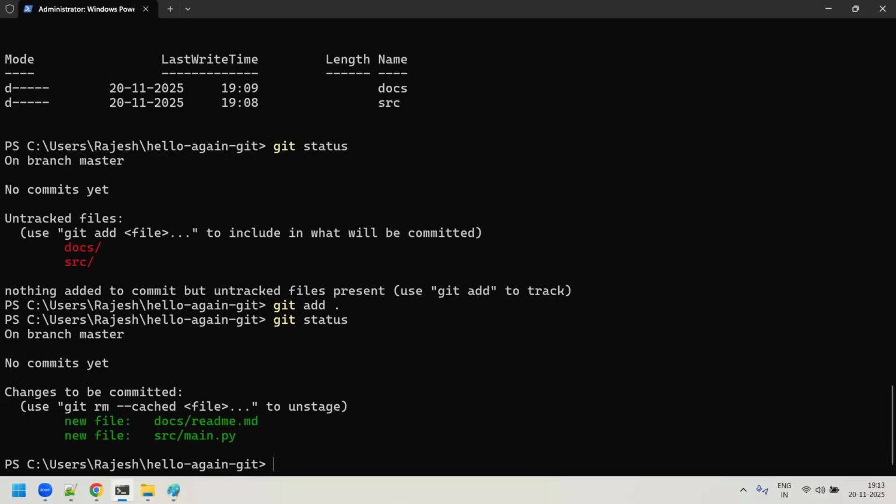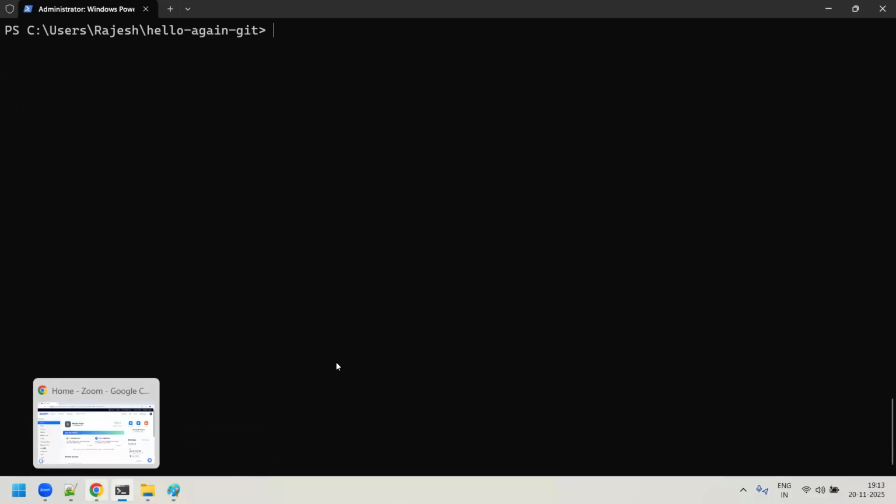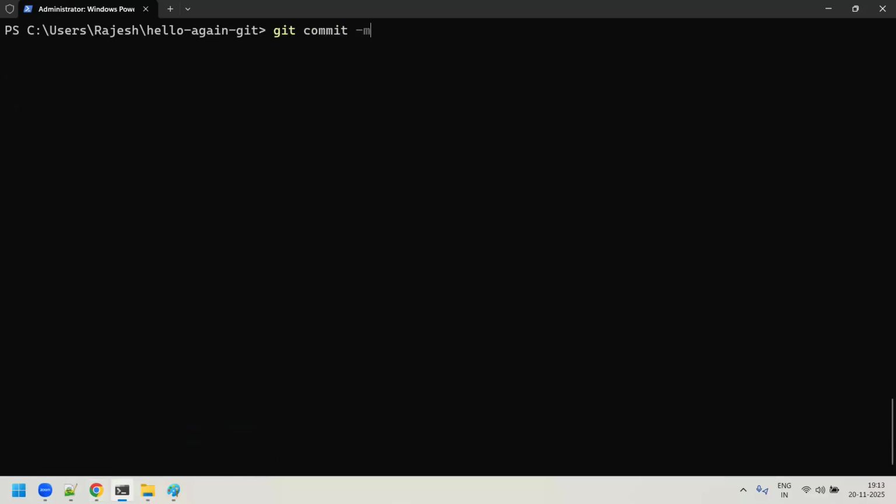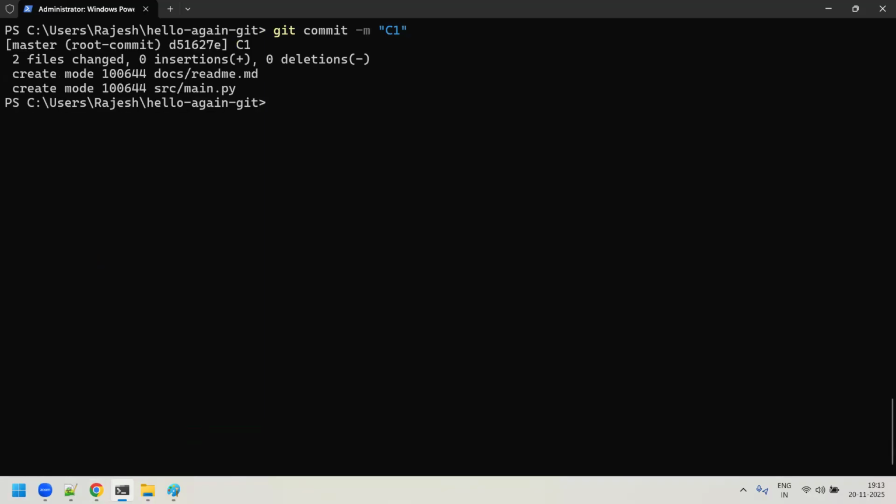So I will just say git commit -m, and for committing I'll give a short message. I'll say capital C means commit. I'll say C1 and press enter. So now you could see that you have committed it. Now if you run git status, it will say there is nothing to commit. It means your working tree is clean, everything is committed, right?